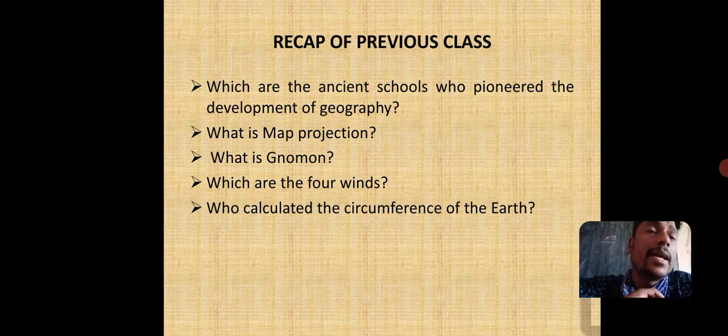They were Greek, then you had Romans, Arabs, Indians. They were important ancient schools which literally developed and elevated the growth of geography. What's map projection? Map projection is, by using mathematics and geometry, we try to convert a three-dimensional map to a two-dimensional map. So what is a gnomon? Gnomon is an instrument which was devised by Eratosthenes. And which are the four winds, which we have already discussed, and who calculated the circumference was Eratosthenes.